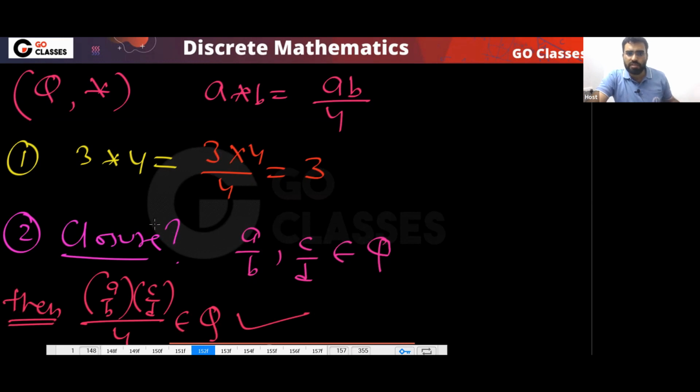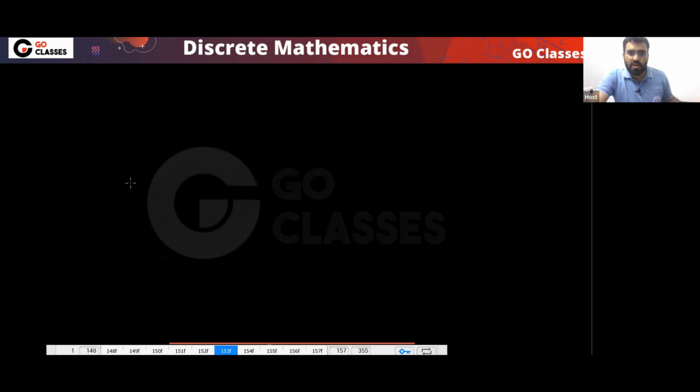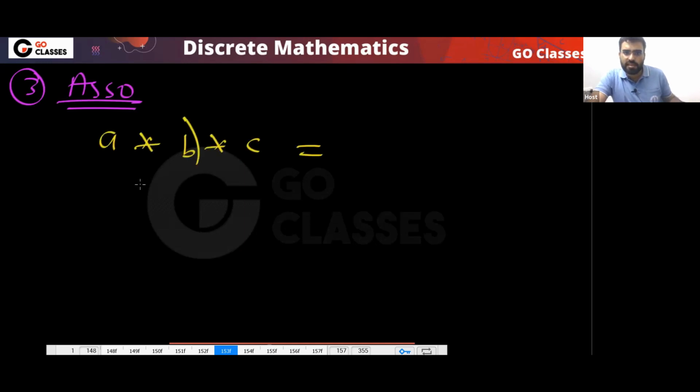Okay, so we have this closure property definitely satisfied. What about the associative property? What can you say about the associative property? Is the associative property satisfied? Can I say A star B star C is equal to this?